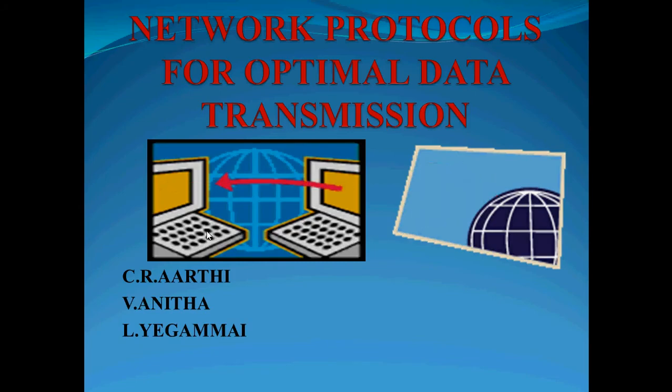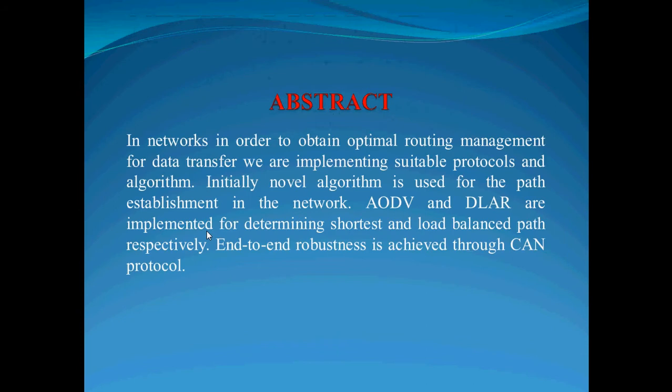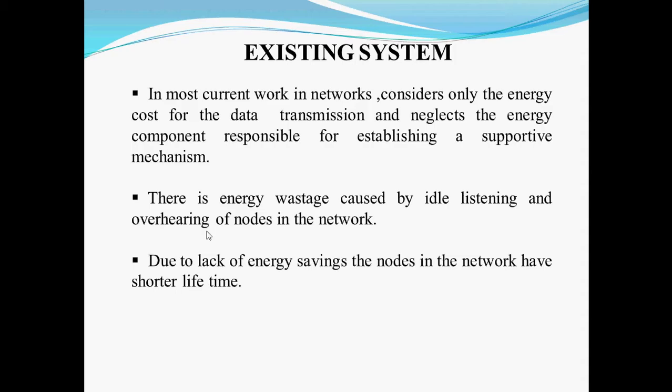Our project is Network Protocol for Optimal Data Transmission. In networks, in order to obtain optimal routing management, we use some protocols and algorithms. Initially, a null algorithm is used for establishing the path in the network. AODV and DLAR are used for the shortest path and load balanced path respectively. And the CAN protocol is used for finding errors and it will determine the end-to-end robustness in the network.